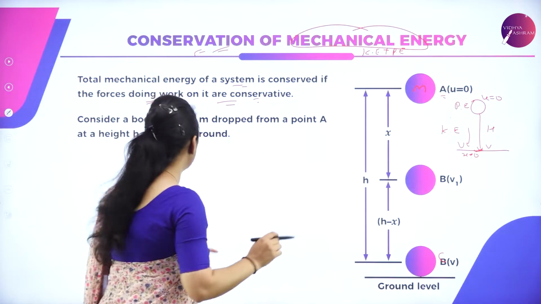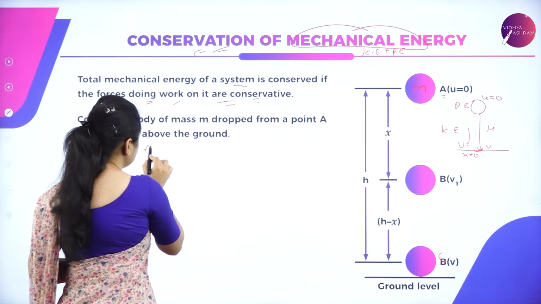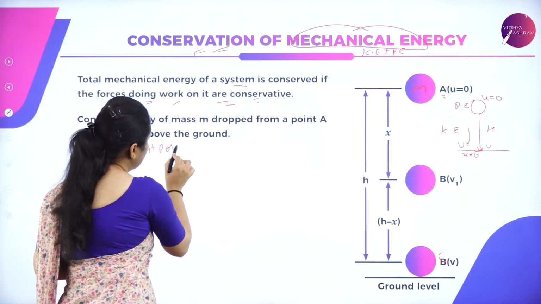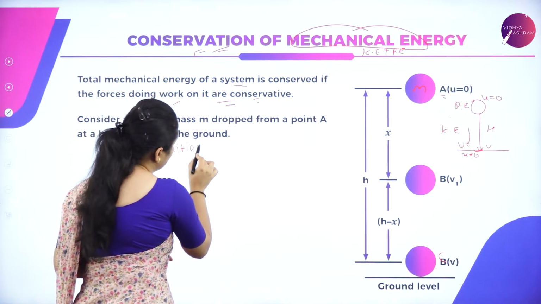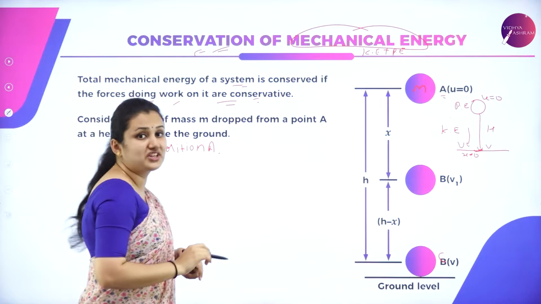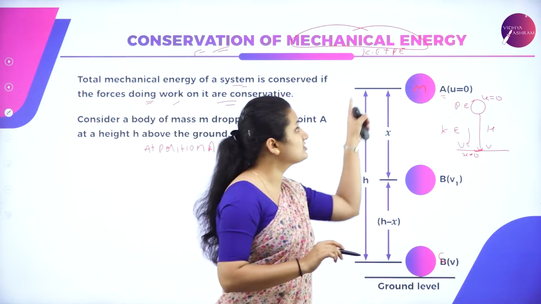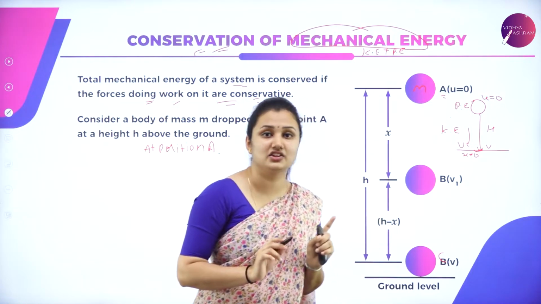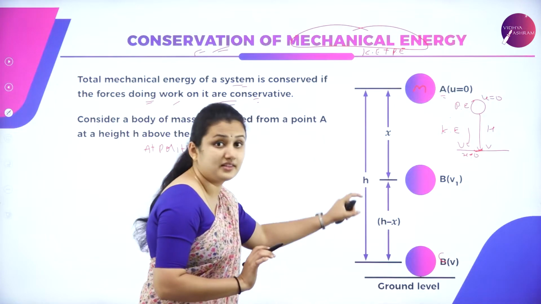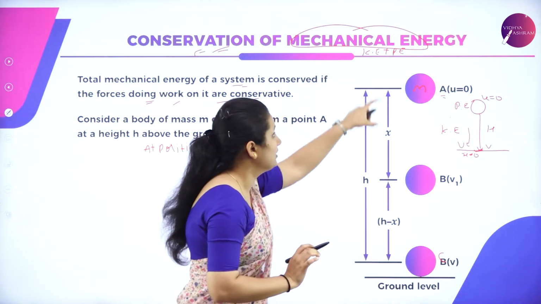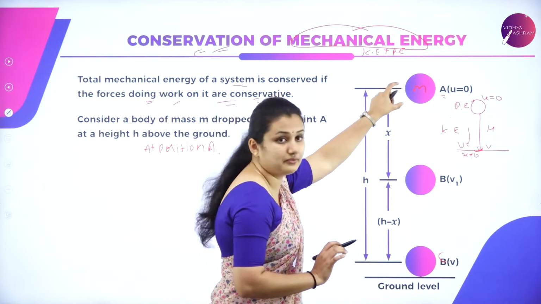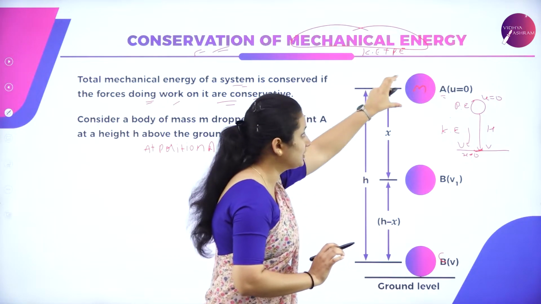Consider position A. At position A, I want to know the total mechanical energy of the ball. Say the ball is lifted up to a certain height h from the ground.